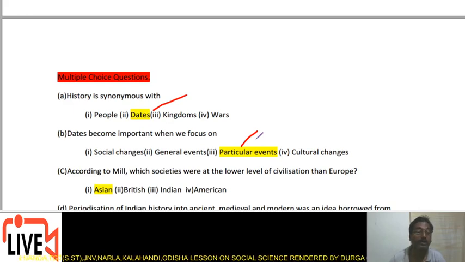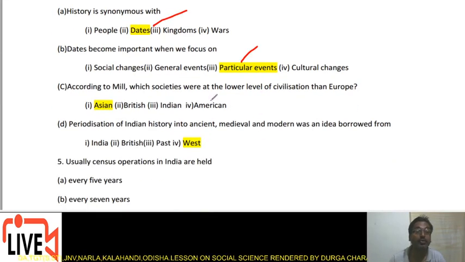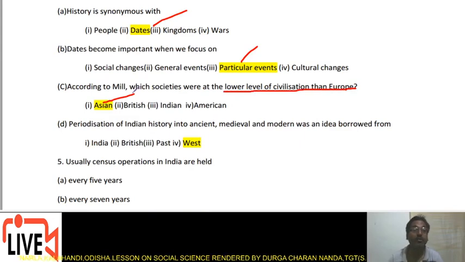Then the third question, according to Mill, which societies were at the lower level of civilization than Europe? The right answer is Asian. He opined that Asian societies were at the lower level of civilization than Europe.